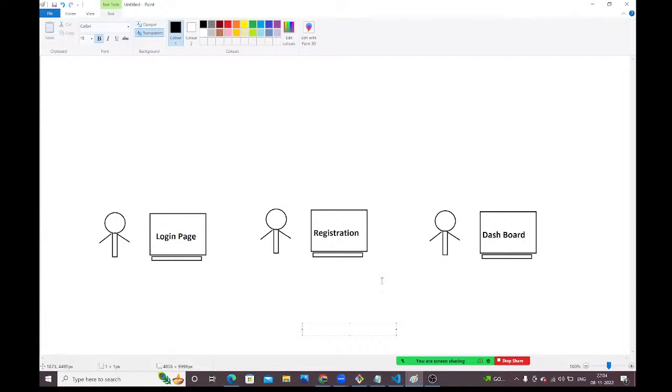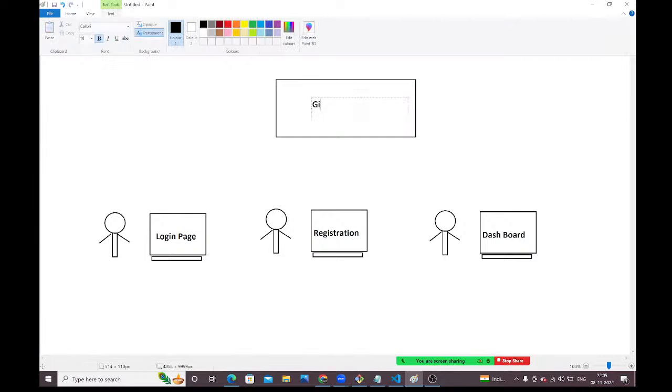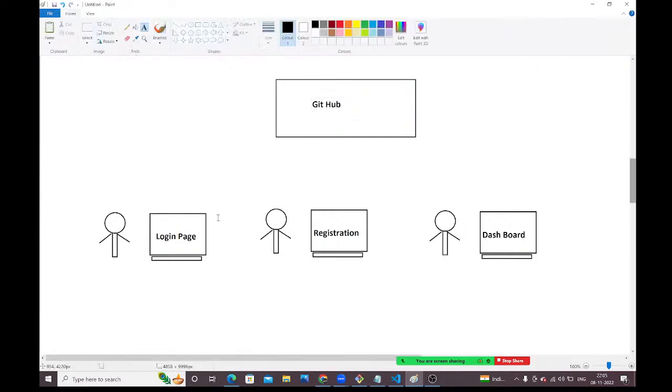At the end of the day, before leaving the office, before leaving work, they need to upload that code into the remote repository. Compulsory. Every developer, whatever code they have written, should upload the code into the GitHub repository. So how will they upload the code? If they want to upload the code into the GitHub repository, they should have a Git client in their local system. Git software is required in their local system.